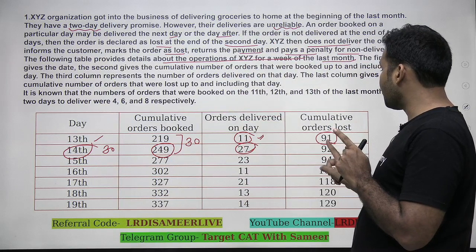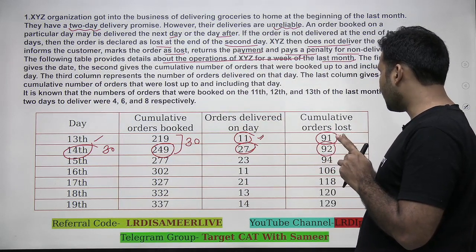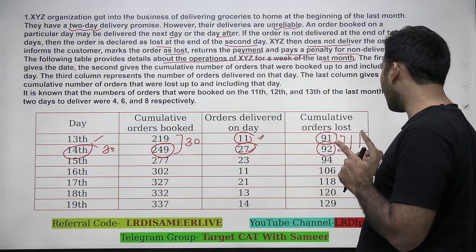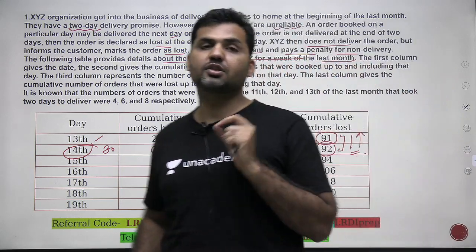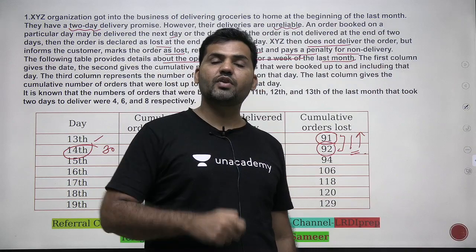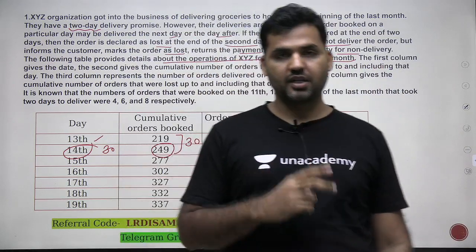Now you see that total number of cumulative lost are 92. Now there is an increase of 1 in the orders lost. Now when do you count an order as a lost order? When the delivery does not happen after 2 days.